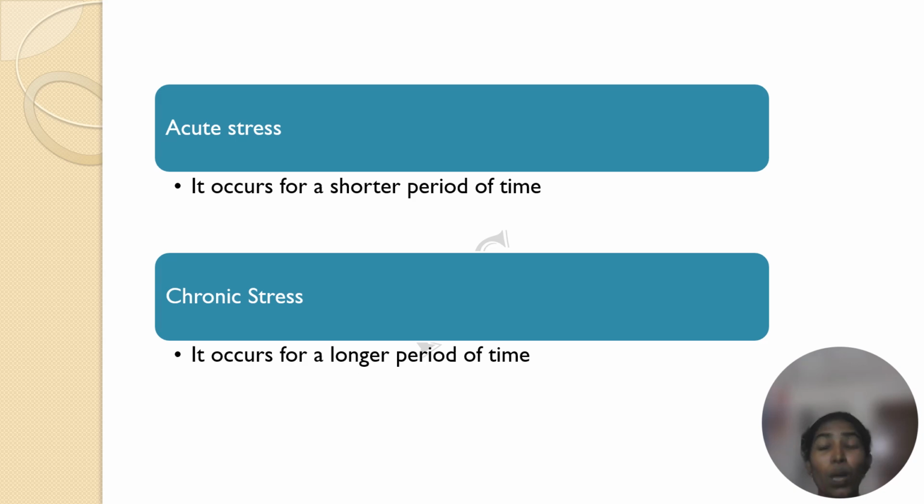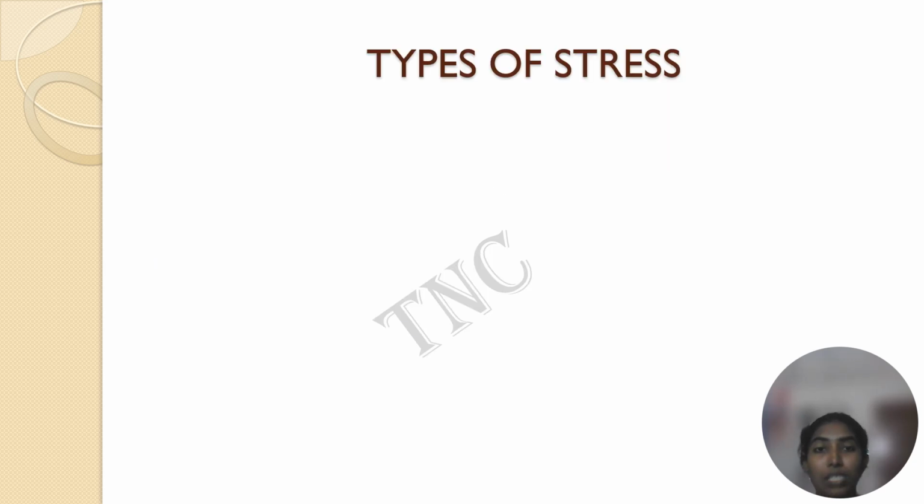Chronic refers to a longer period. So chronic stress is stress that stays within the person for a longer period of time. Both of these stresses can be harmful. For example, if the acute stress is continuous and occurring recurrently, then it can be harmful. Chronic stress stays in the person for a longer period of time. If it affects the daily routine, then it can be a matter of concern.